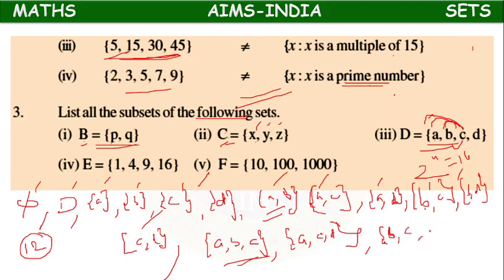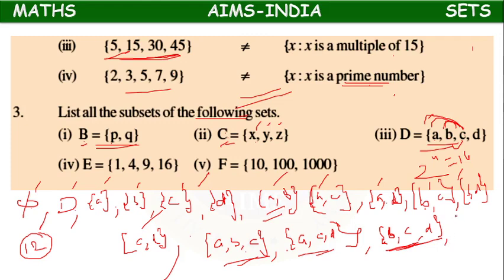B comma C comma D will come. ABC will come, ACD will come. Next B comma C, so B comma C comma D is coming.